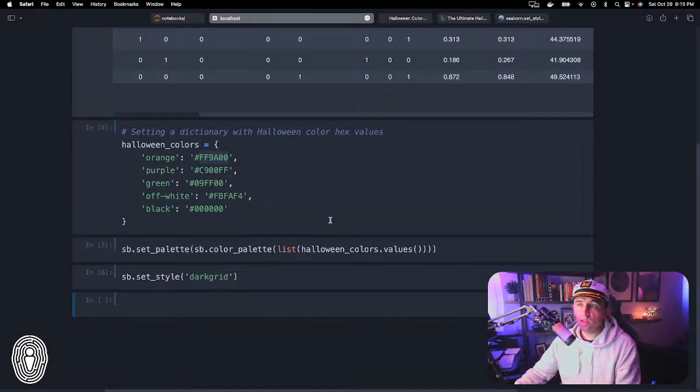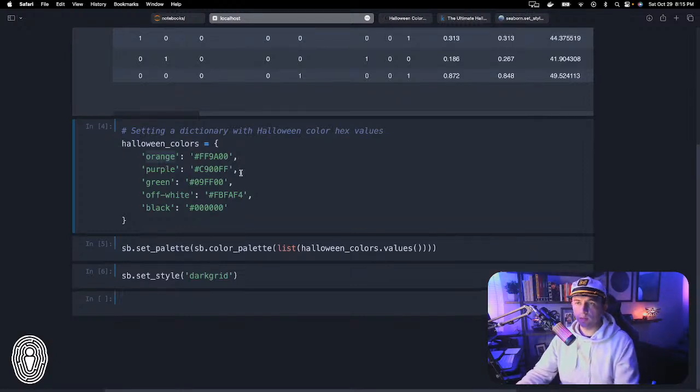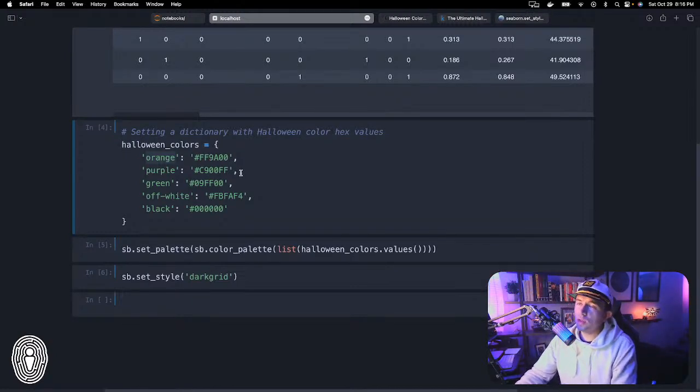All right, so that is really setting up our colors here. Whenever we start to create our visualizations, because we've already set these colors behind the scenes, Seaborn is going to automatically pull them in. Anytime we create visualizations, it's going to start with orange, and then if it needs multiple colors, it's going to go to purple, green, and so on and so forth. Now I'm going to keep this relatively simple for the first couple of visualizations, but then we'll gradually get more complex.